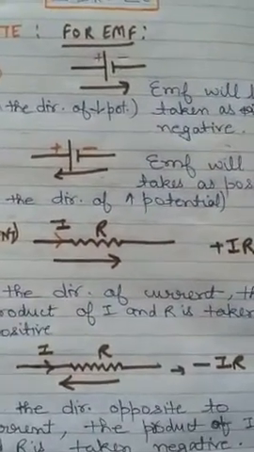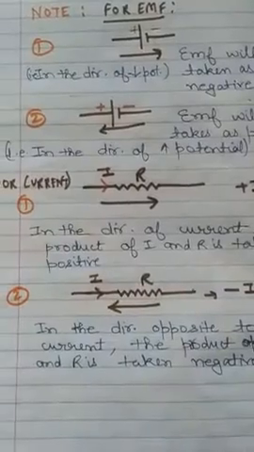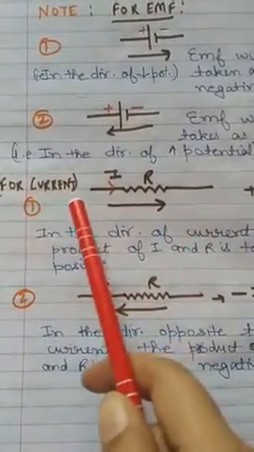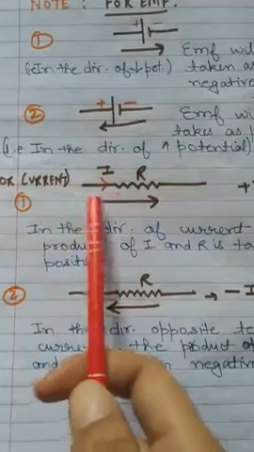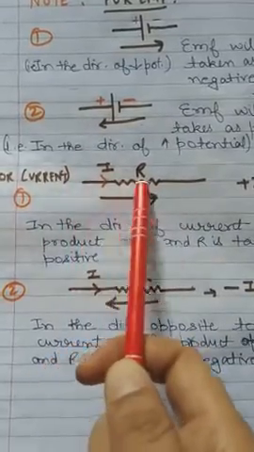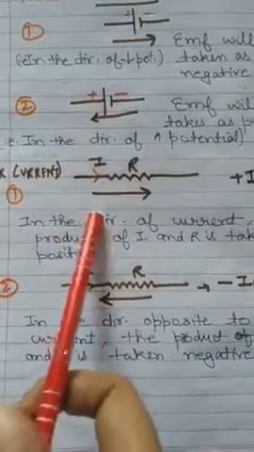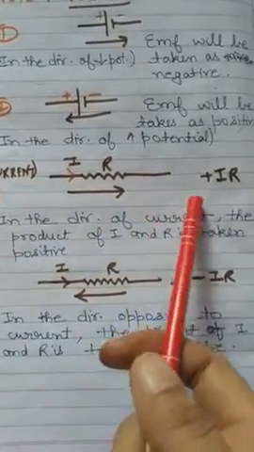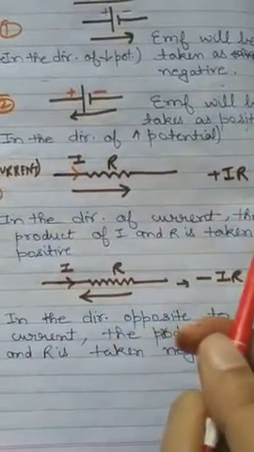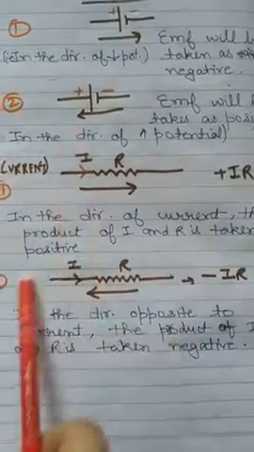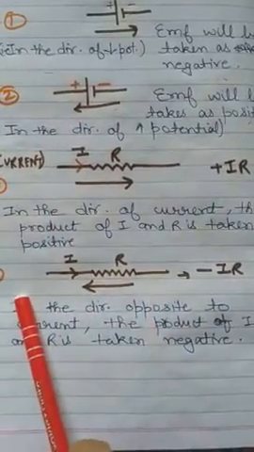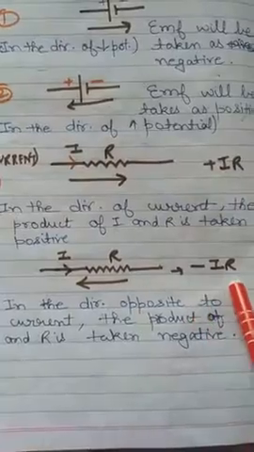Now about the product of current and resistance. When you are going in the direction of the current, this is the direction of current going through this resistance. If you are going in the same direction as the current, take the product as positive, so it will be plus IR. When you are going opposite to the direction of the current, you will take minus IR.